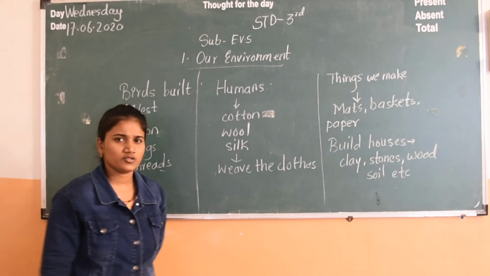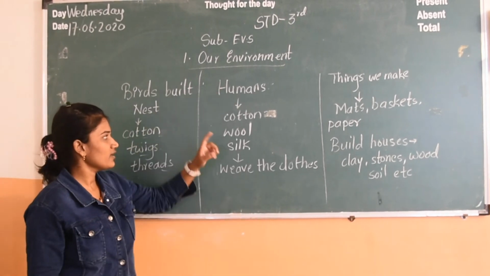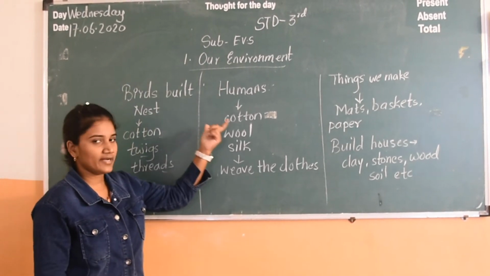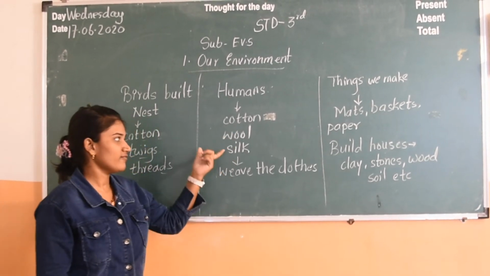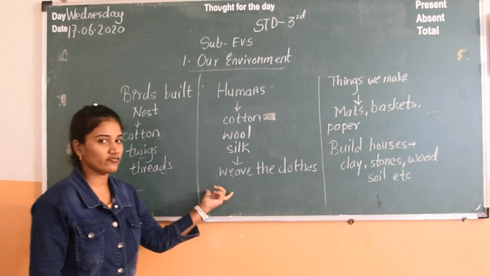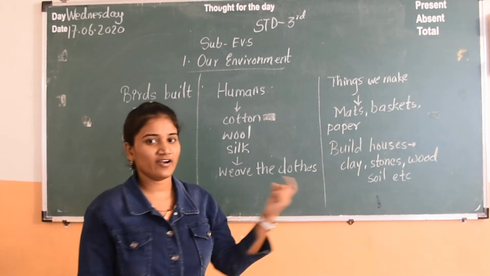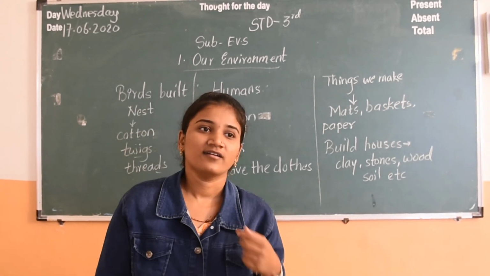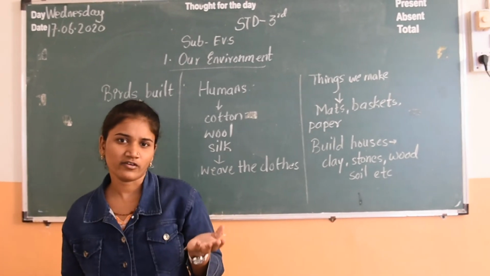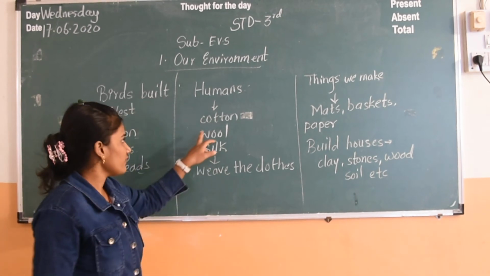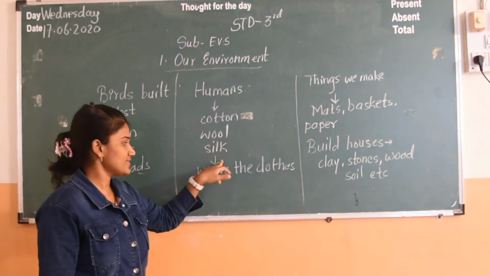What do humans do? Humans also need things. What does a human take from the environment? Cotton, wool, silk. Why are these things needed? To weave the clothes. Every day we are wearing clothes, different types of clothes, colorful clothes. Where do we get that from? We get it from cotton, wool and silk.